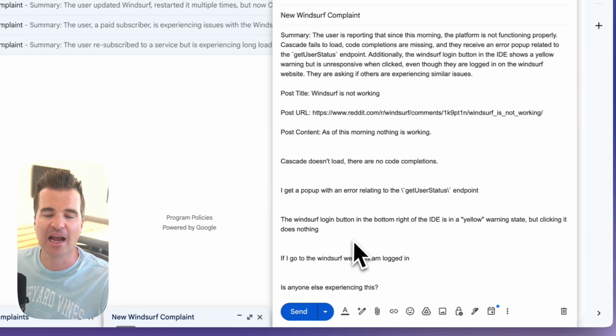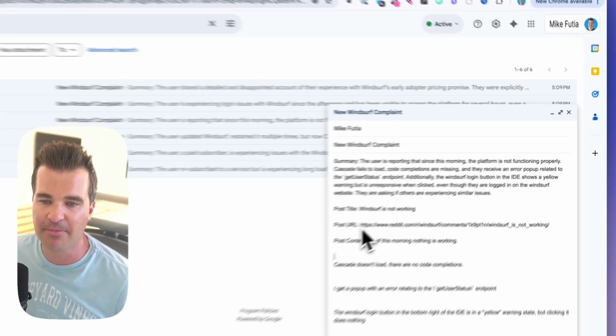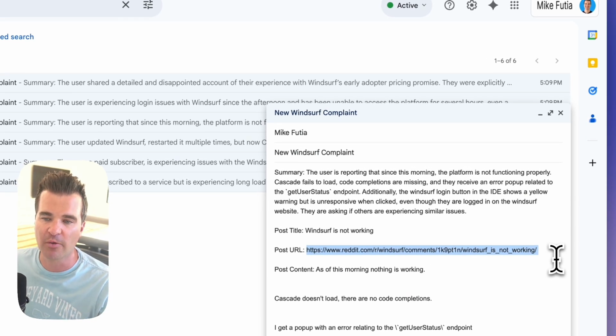It's got the full content from the Redditor, so the entire post. And again, if you want to pop into Reddit and respond, you've got the URL up here as well.